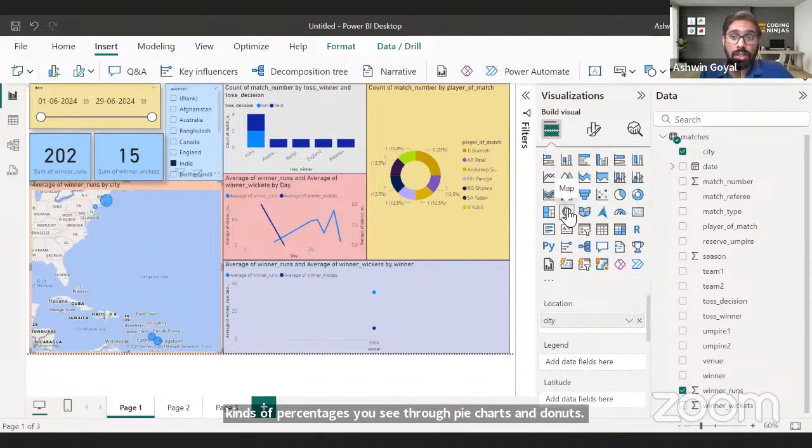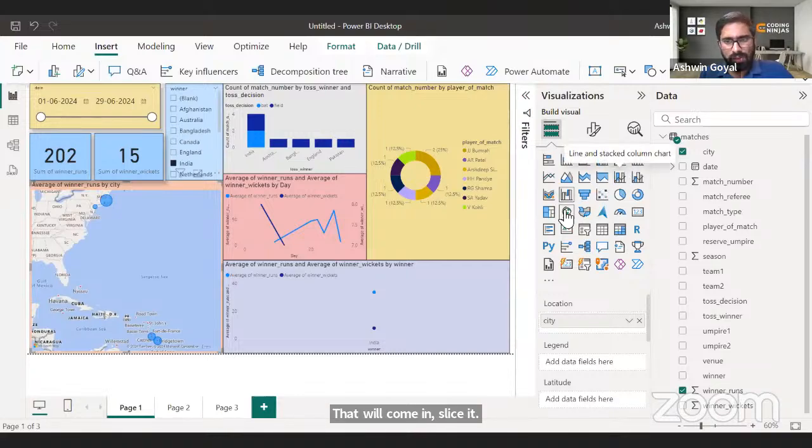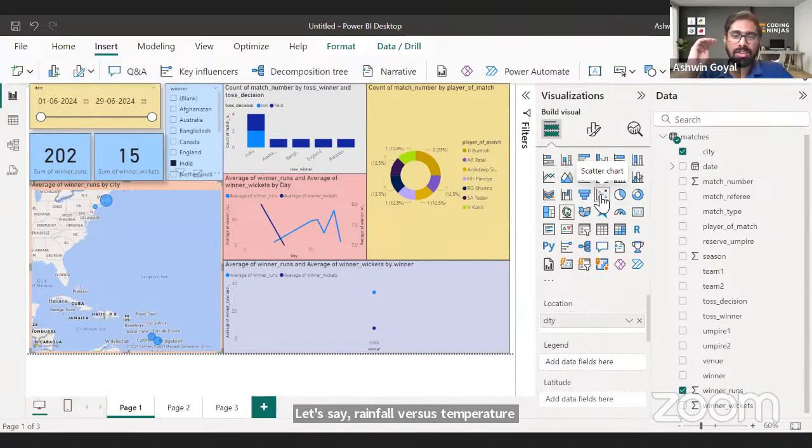If you have geographical data, you will obviously represent it using a map or a field map. If you have a filter, that will come in a slicer. If you want to see area under the curve, then you will use an area chart. If you have, let's say, rainfall versus temperature, and you want to understand if there is any relation between them, you use a scatter chart.